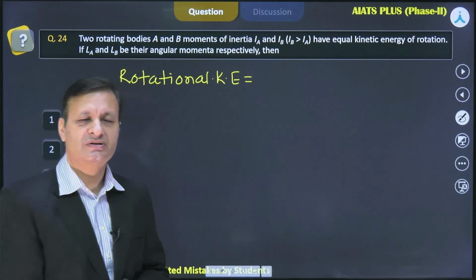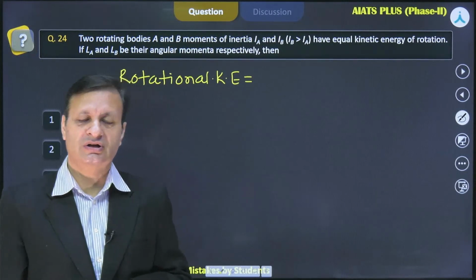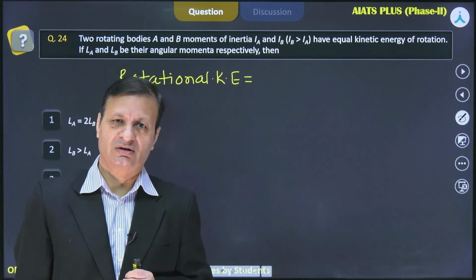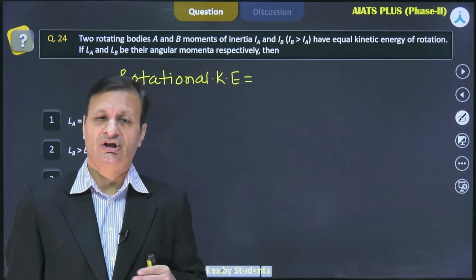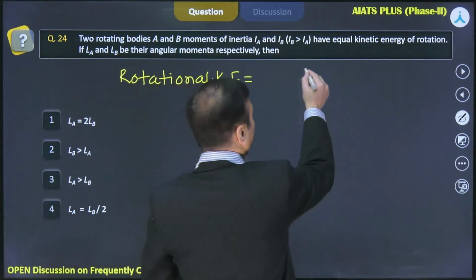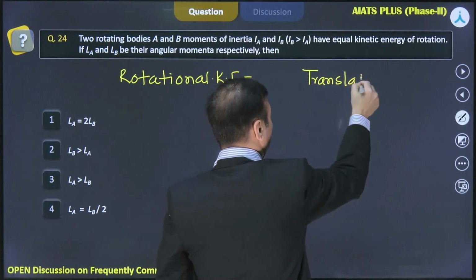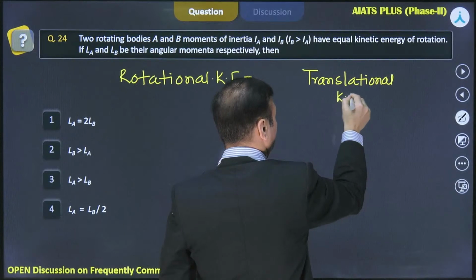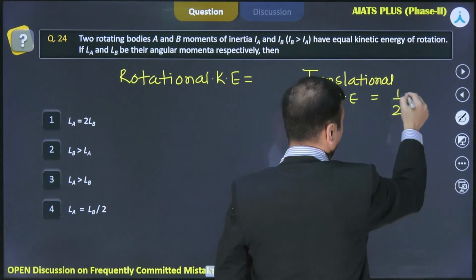Most of the students don't even remember the formula for the rotational kinetic energy, but I will give you a trick where you can retain all the formulas. You people know the general concept of translational kinetic energy, which you have been using since your junior classes.